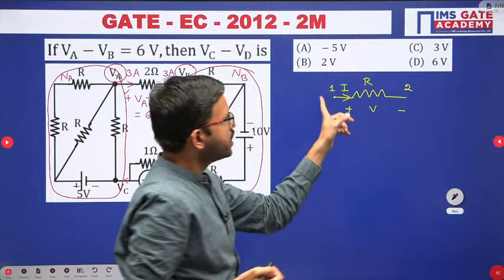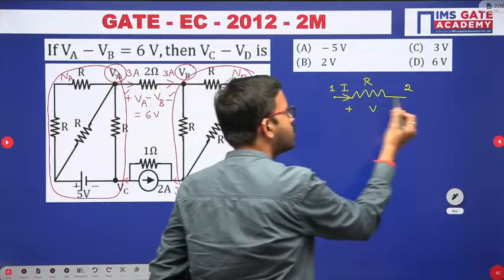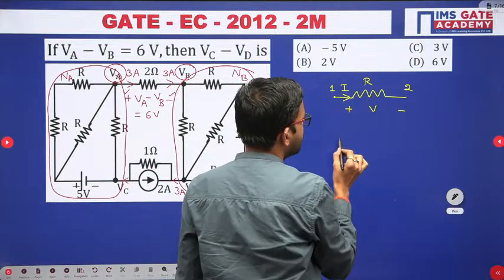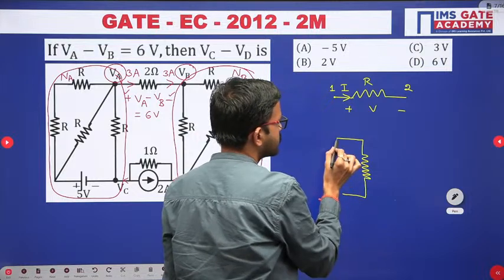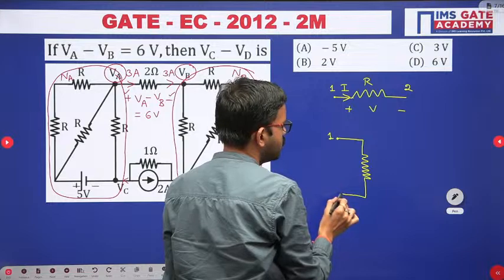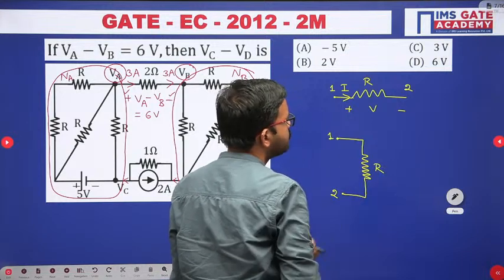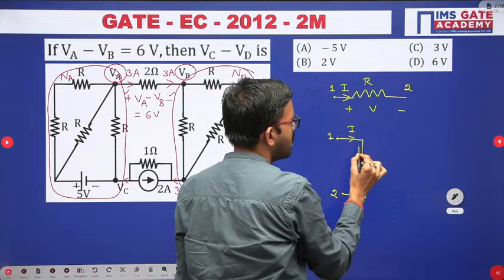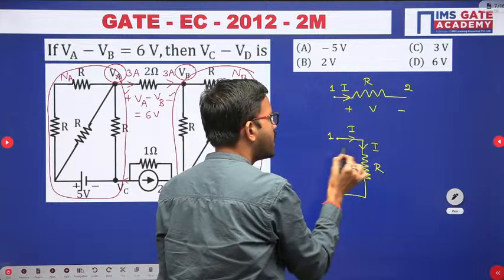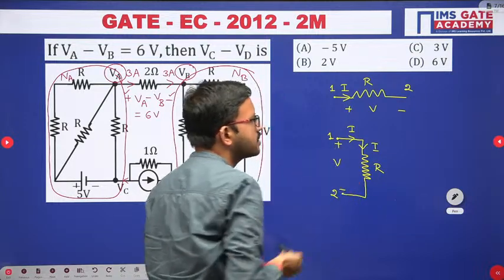The voltage across terminals 1 and 2 will be V. Whatever the configuration you have, that entire configuration I am representing like this: terminal 1, terminal 2, with the resistor R. The current I enters here, plus minus here, and the voltage across it is V.